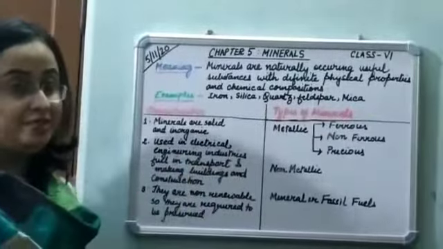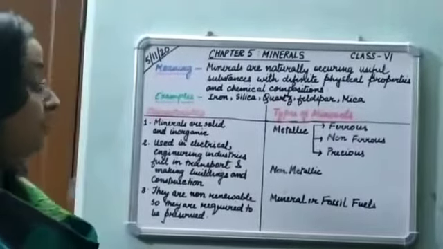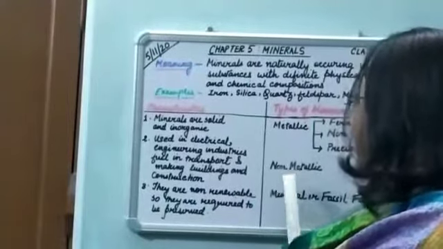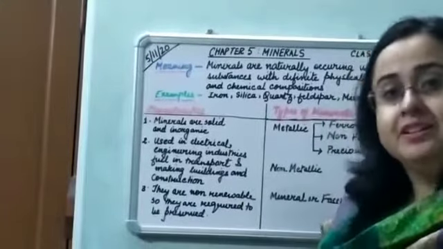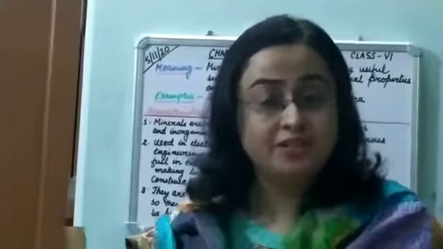Alright, hence from today's chapter, we can sum up that we have studied the meaning of minerals. We have come to know about the examples of the minerals. We got an idea about the characteristics of minerals and the different types of minerals. Alright, so with this we end this part of study today.